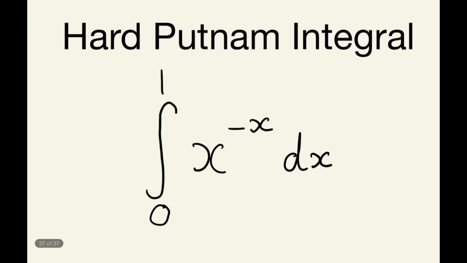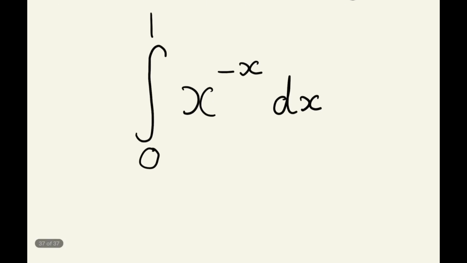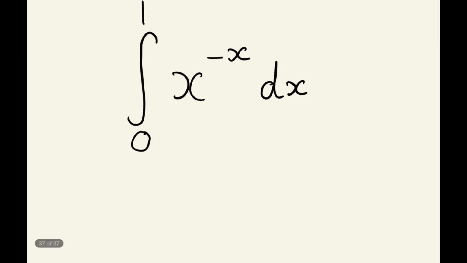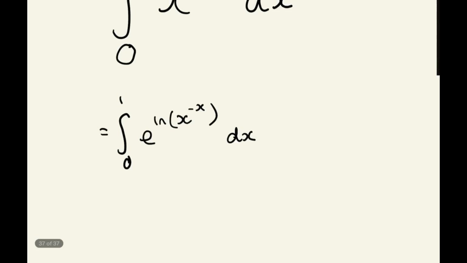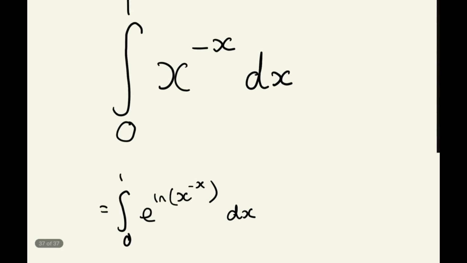So we've got the integral from 0 to 1 of x to the power of negative x dx. Now this integrand, x to the power of negative x, is not really in a nice form at all. And so we're going to aim to change that a little bit. What we're going to do is change this to the integral from 0 to 1 of e to the power of ln of x to the power of negative x dx, like so. Hopefully you can see what I've done here.